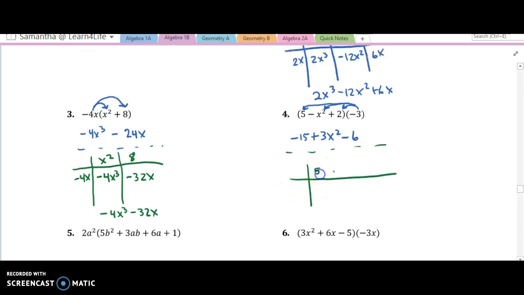So I have 5 and negative x squared and 2 are all of my terms. And then I'm going to multiply each of them by negative 3. So negative 3 times 5 is negative 15. Negative 3 times negative x squared is positive 3x squared. Negative 3 times 2 is negative 6. So now whenever I put these parts together, I get negative 15 plus 3x squared minus 6.